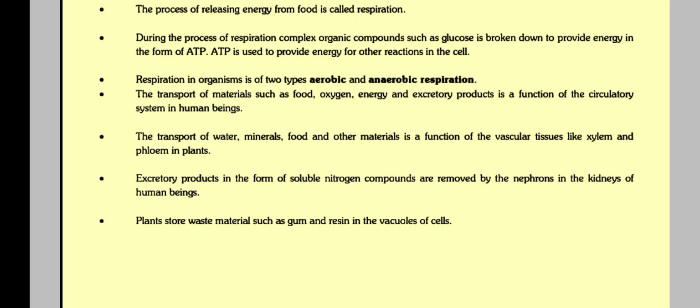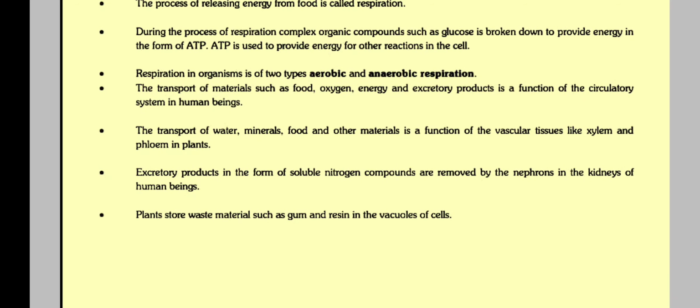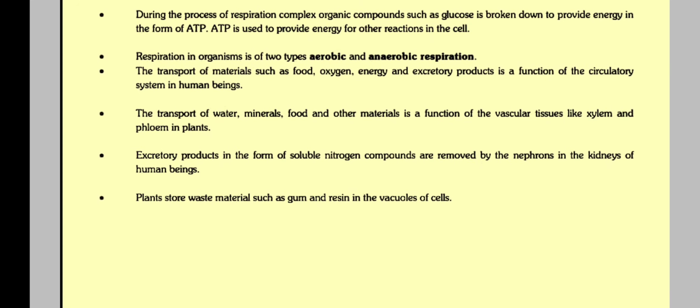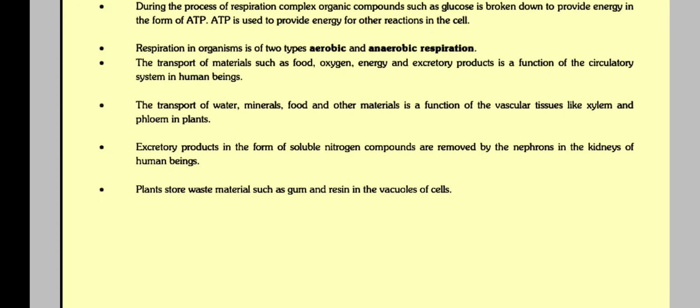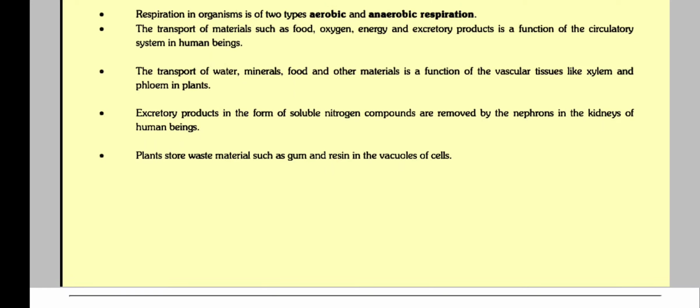During the process of respiration, complex organic compounds such as glucose are broken down to provide energy in the form of ATP. ATP is used to provide energy for other reactions in the cell. Respiration in organisms is of two types, aerobic and anaerobic respiration.